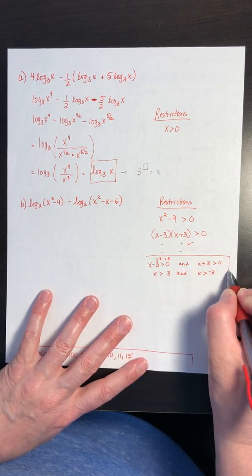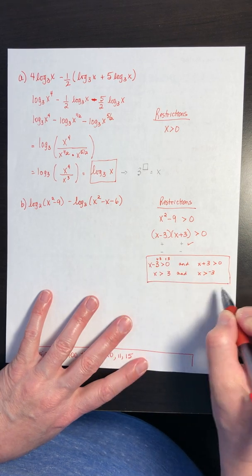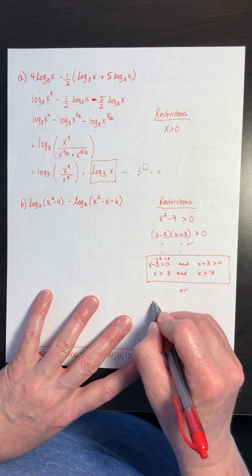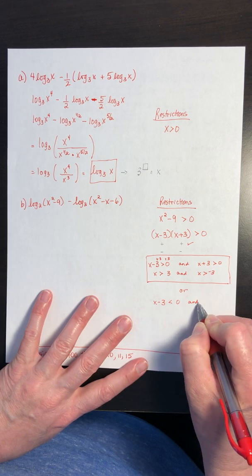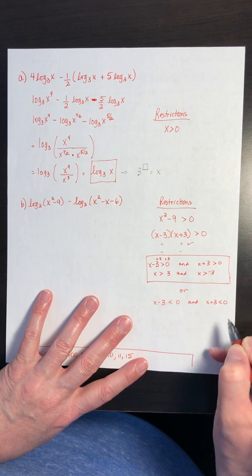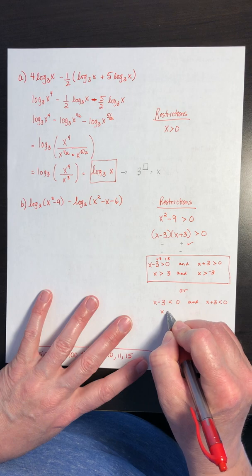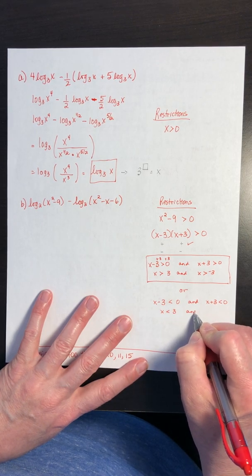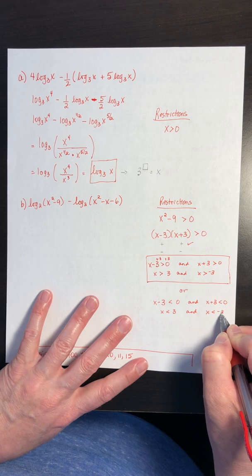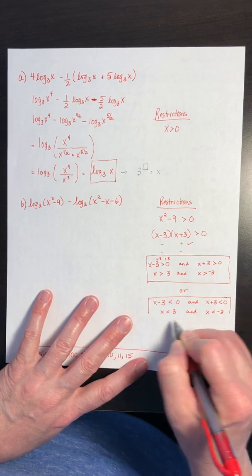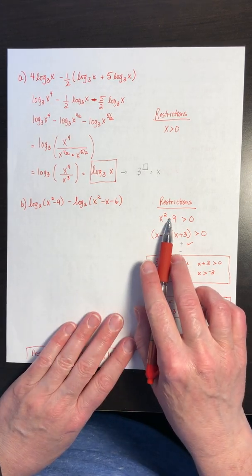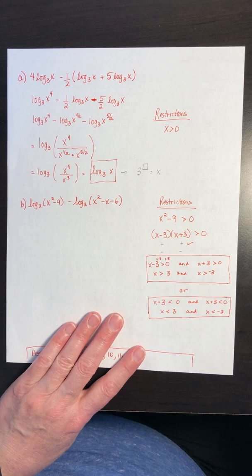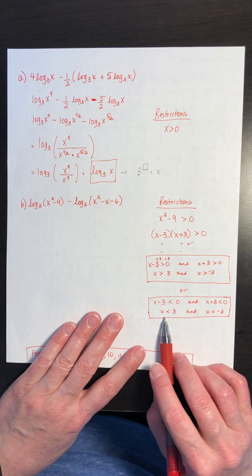I'm just going to do this. Or the x minus 3 has to be negative, less than 0, and the x plus 3 has to be less than 0. So we would have x is less than positive 3, and x is less than negative 3. We've got two ways that we can take a look at our overall expression, x squared minus 9, being greater than 0. Now we have a little bit of some overlap here. There's x is greater than 3, but x is less than 3.